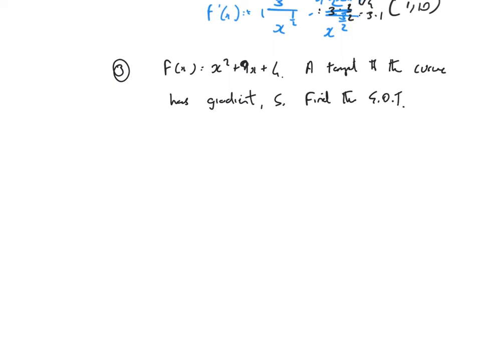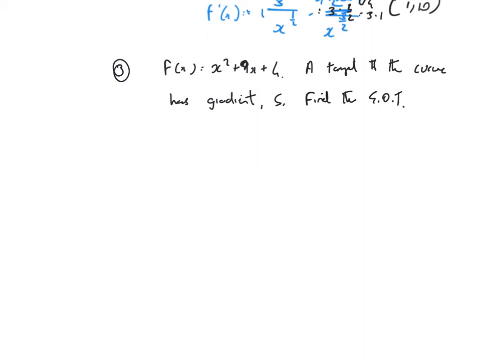Okay, so this question is a wee bit different because they actually tell me the gradient. I don't need to find that out. The gradient is 5. What I don't have though is the point. So what I'm going to have to do there is to get an x coordinate or a y coordinate. Now, what's the only way I can do that? Well, I'm told that the gradient is 5.